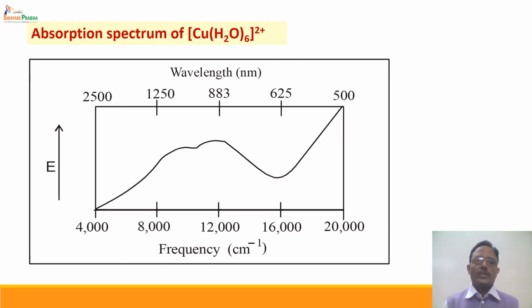Second important spectrum is the absorption spectrum of [Cu(H2O)6]2+. Now this is actually a d9 system. Again, if we observe the spectrum carefully, we can explain four important properties of this spectrum also. We'll discuss them one by one.